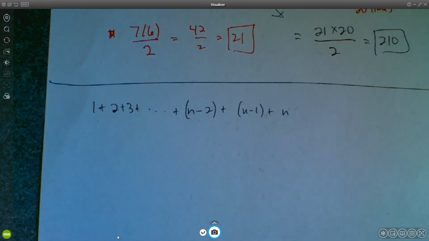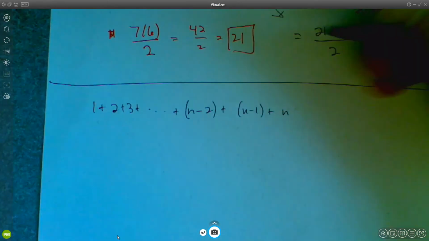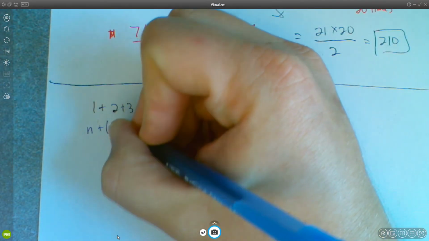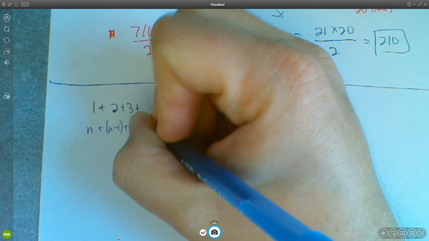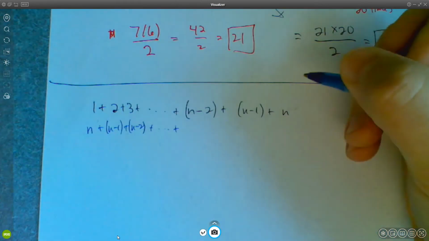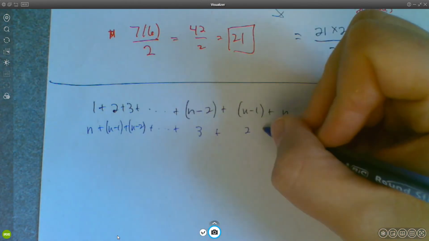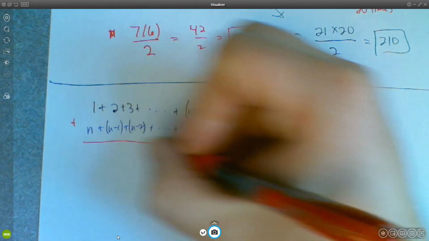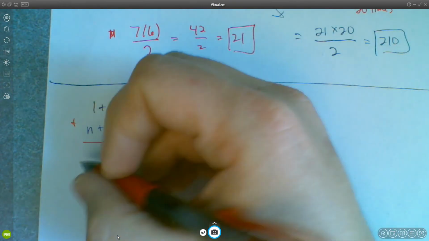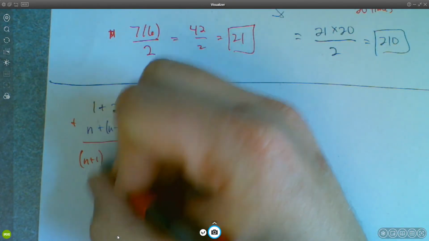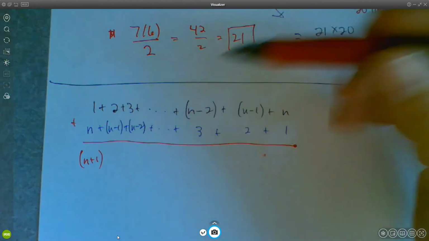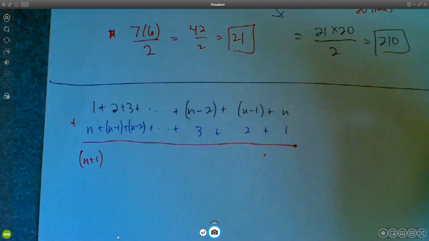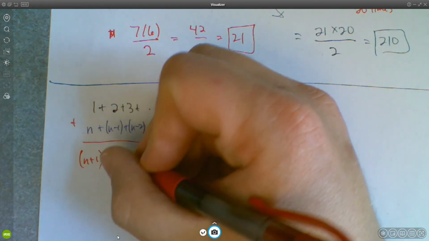And if we use Gauss's method on this, here's what we get. We would add this sum up to itself backwards. So n, and then n minus 1, and then n minus 2, and then 3, 2, 1. And if we add this up, now what do we get? 1 plus n is just 1 plus n. I'm going to write it as n plus 1 though. 2 plus n minus 1. Well, if we combine our like terms, 2 minus 1 is 1. So this is again n plus 1.